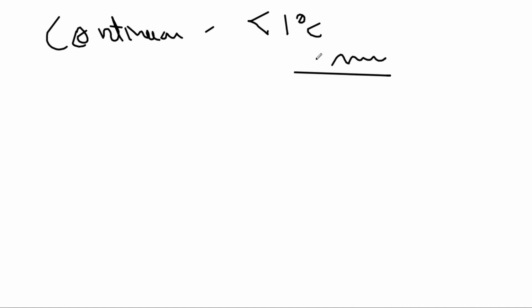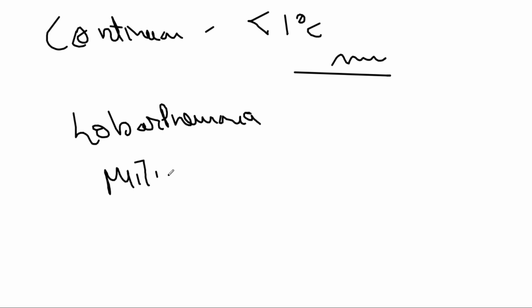Then continuous fever. What do you mean by continuous fever? The fever varies by not more than 1 degree Celsius and does not touch the baseline. What are the examples? It can be lobar pneumonia, and another example is miliary TB. Okay, that's it for now.